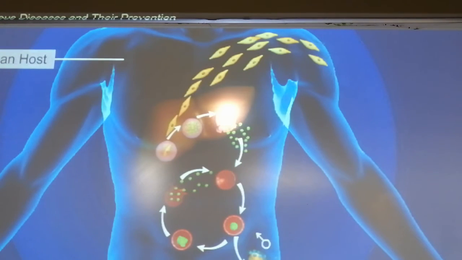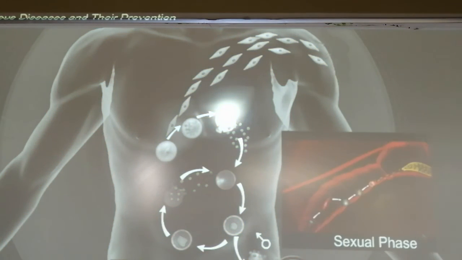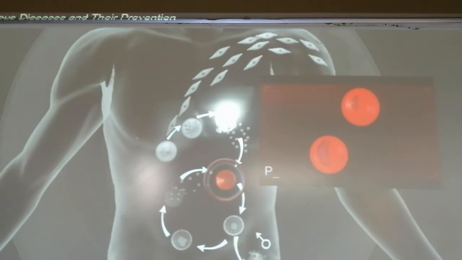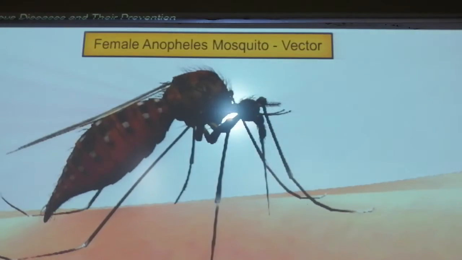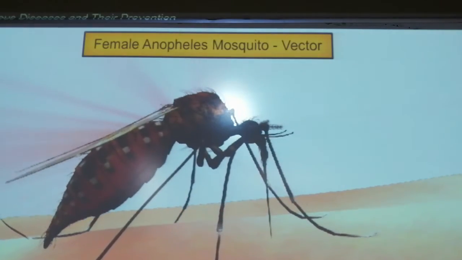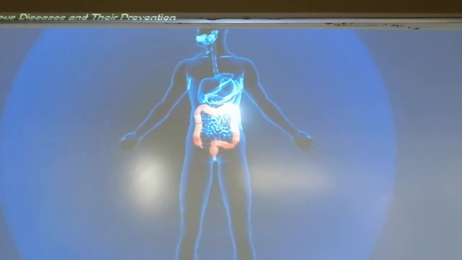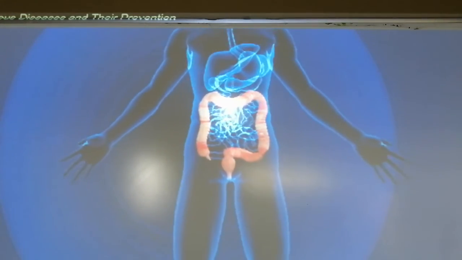So you can see over here the human host as well as the mosquito host. The sporozoite is present in the mosquito too. The asexual phase, as explained over here, occurs in the human, and the female Anopheles mosquito acts as a vector, as you can see in the diagram.